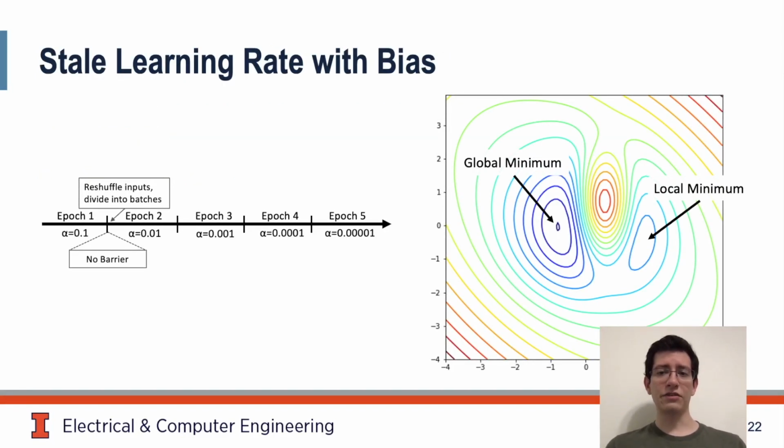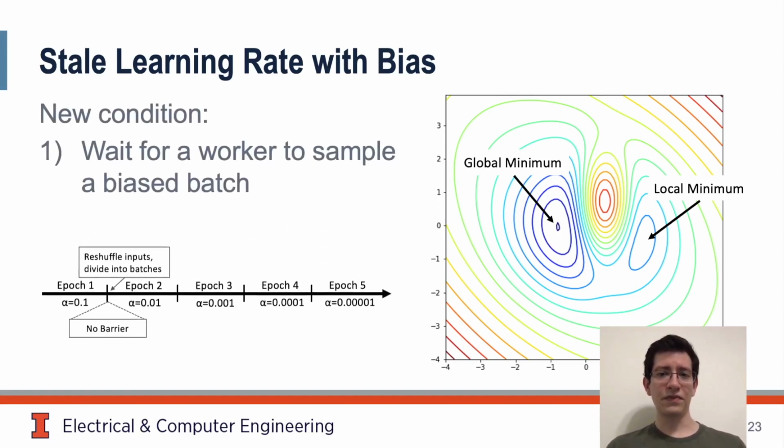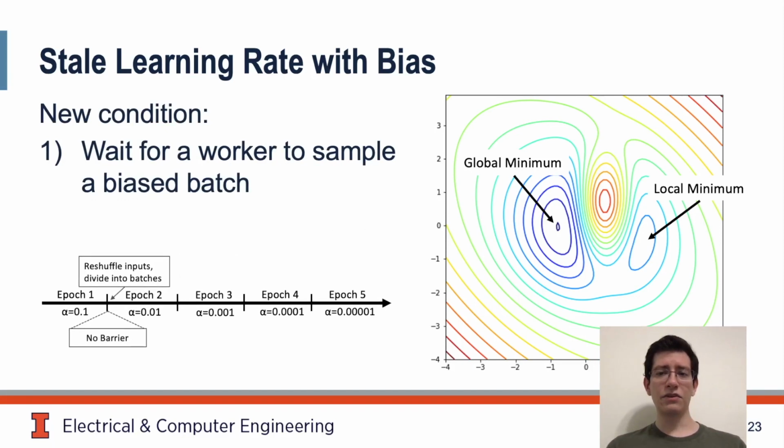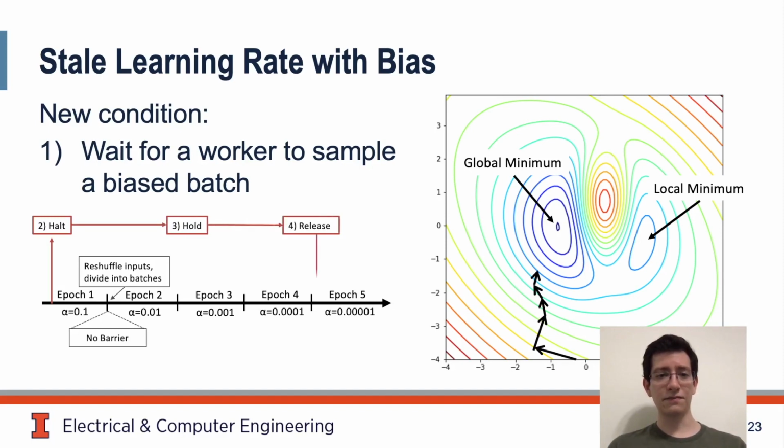Before looking at results, let's try to form an intuition for why this attack works. Recalling the previous setup, we add a new condition. We wait until a worker with a specific amount of bias is found to halt it. So only when a worker has sampled a mini-batch with a desired amount of bias do we halt it. Then we follow the same process. We hold that worker until the last epoch, and then we release it.